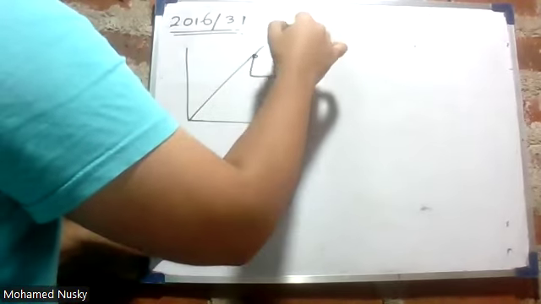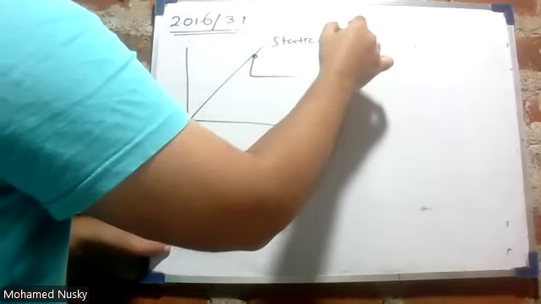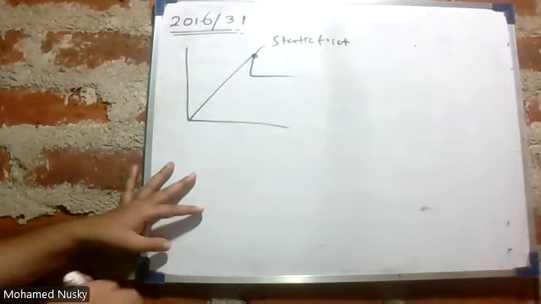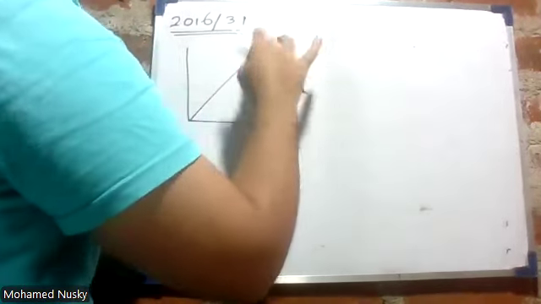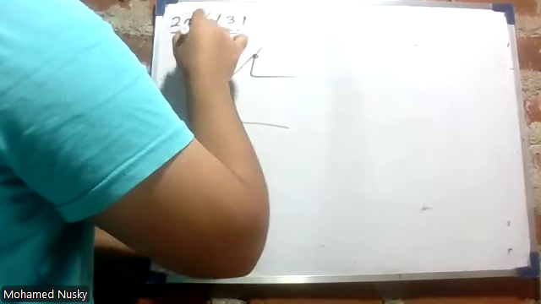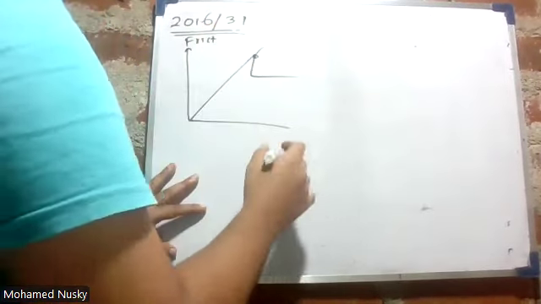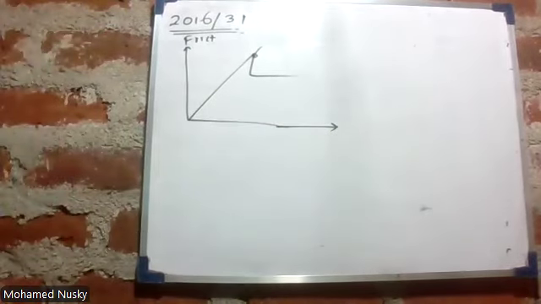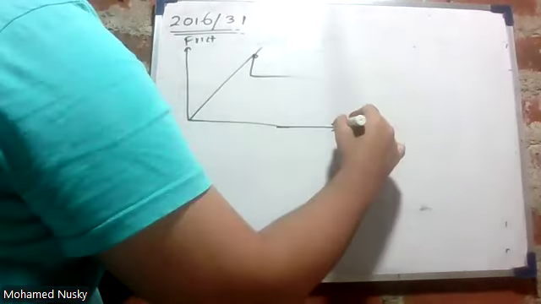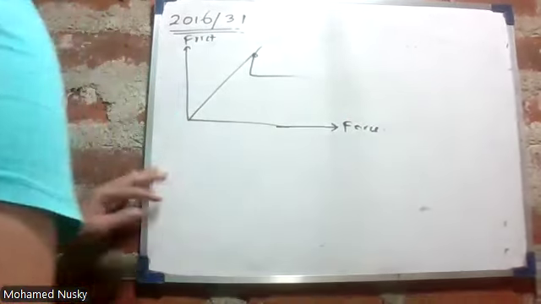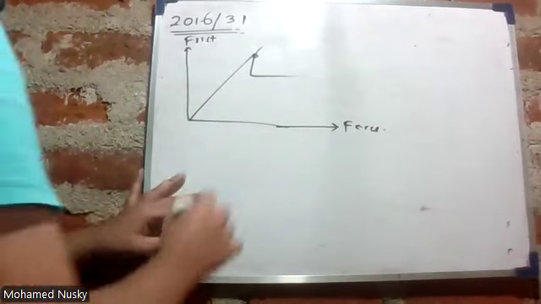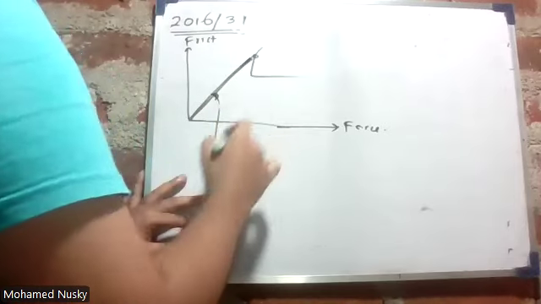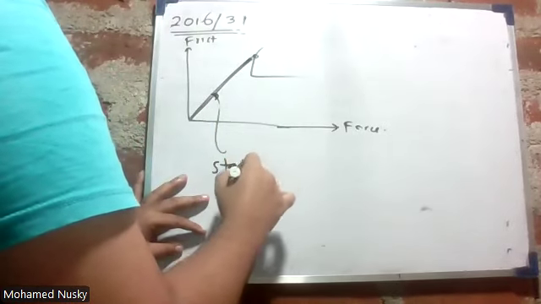Now all these static friction will be acting with force. From here to here, the object will be at rest. Static friction will be acting.